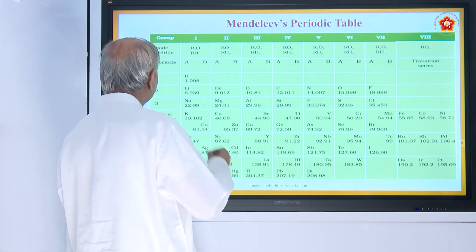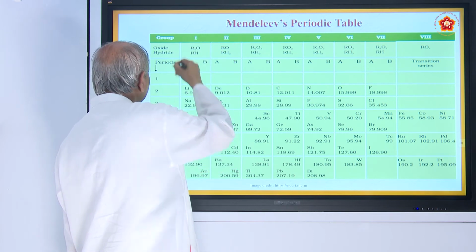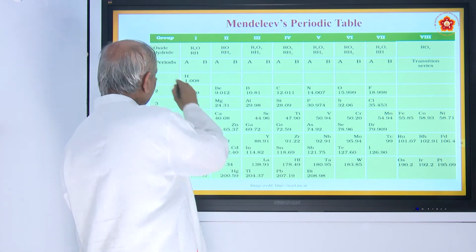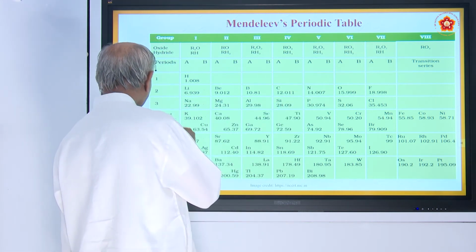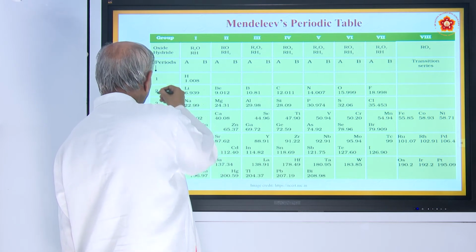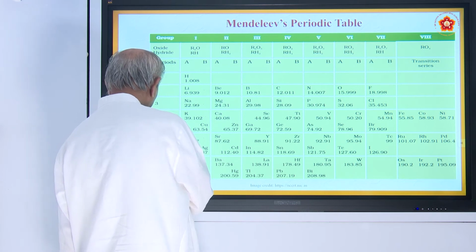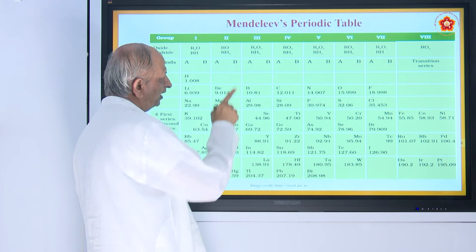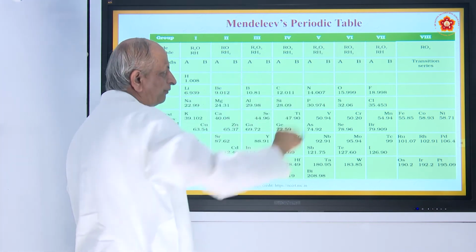What he did was, he made the vertical columns as groups, and these are called periods. Periods 1, 2, 3, 4, 5, 6, the horizontal rows are called periods and the vertical columns are groups. He made 8 groups, you can see from 1 to 8.